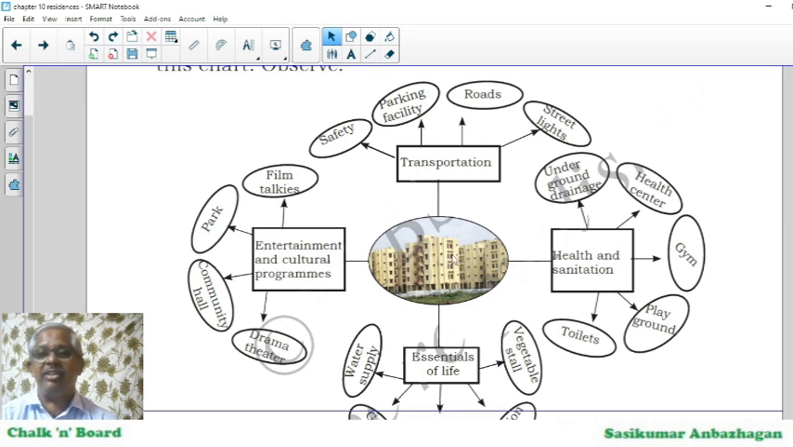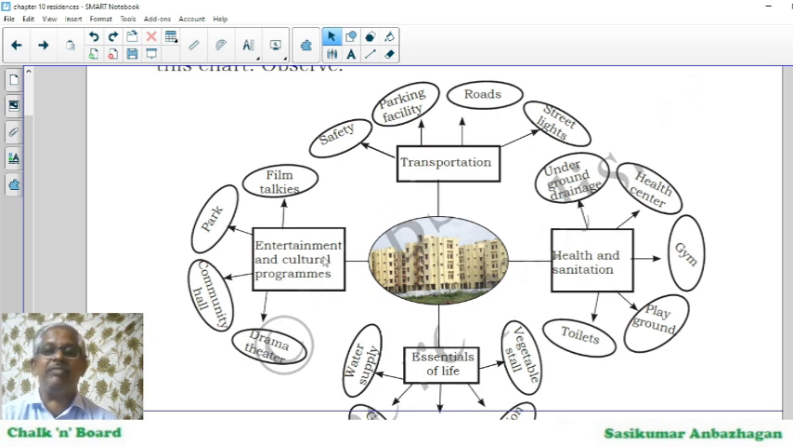That's the second one. Then I will go down here, essentials of life. What do we have? Vegetable stalls are there, provision stores are there, electricity is available, garbage disposal units are available, and also water supply is available.